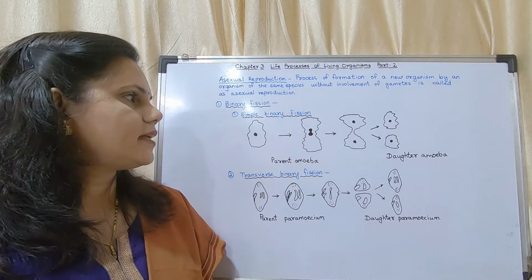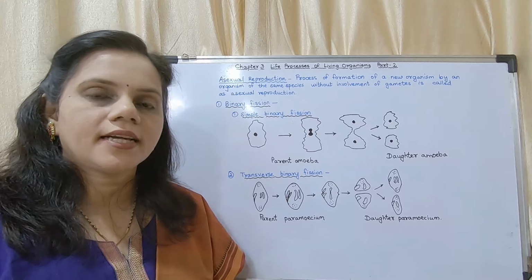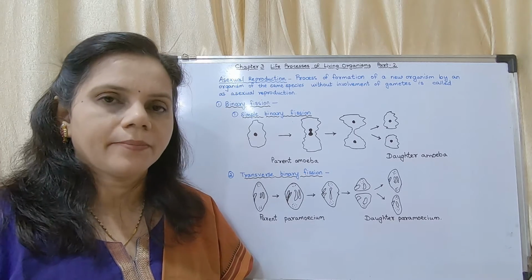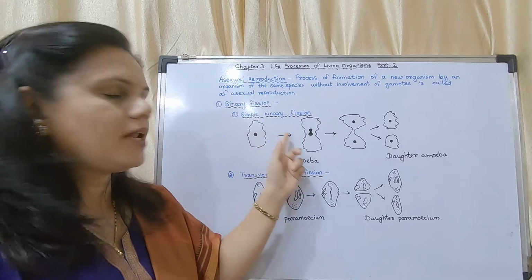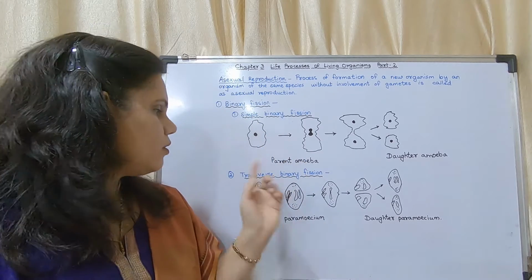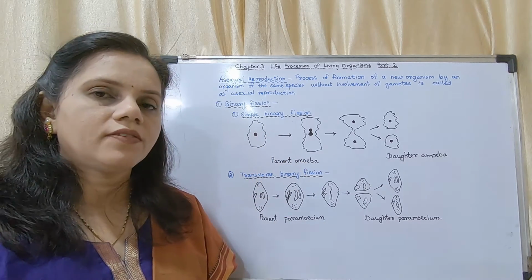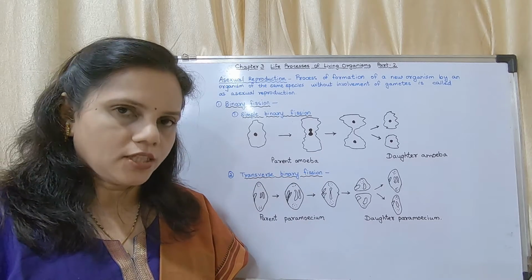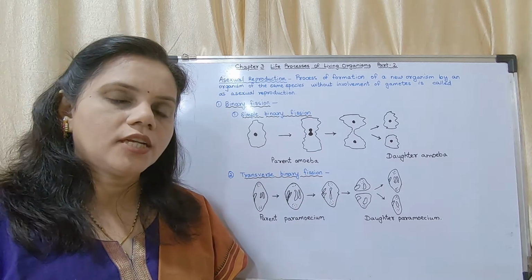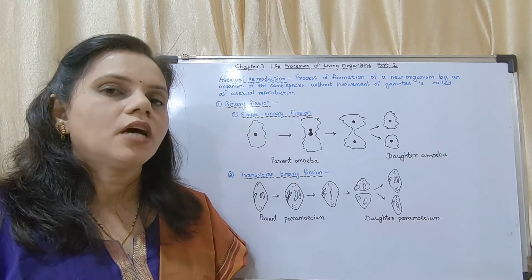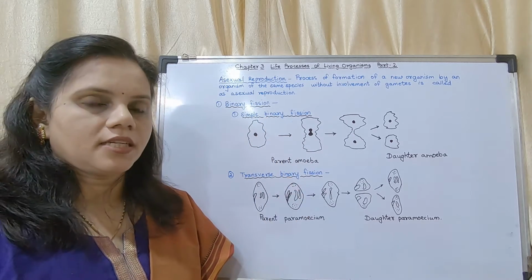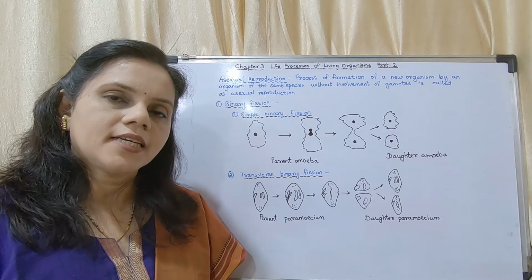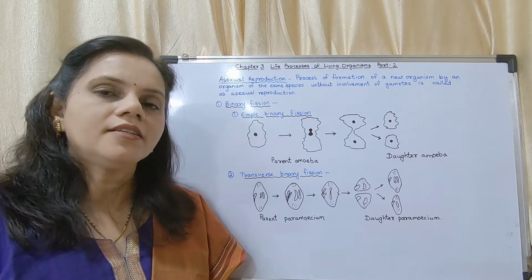So in simple binary fission, one is just getting divided into two at any plane. It could occur at any plane, whereas in transverse binary fission, it takes place horizontally. And in longitudinal binary fission, it takes place longitudinally. So this is about simple binary fission and transverse binary fission. Now we will see the next type of binary fission.